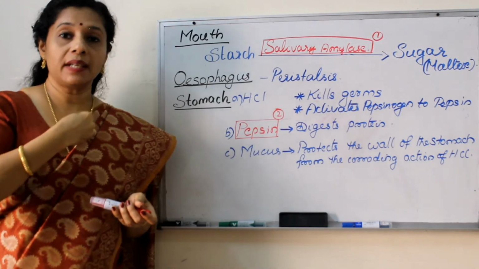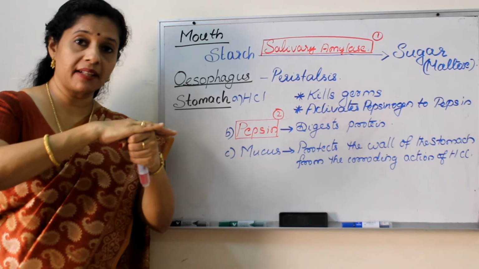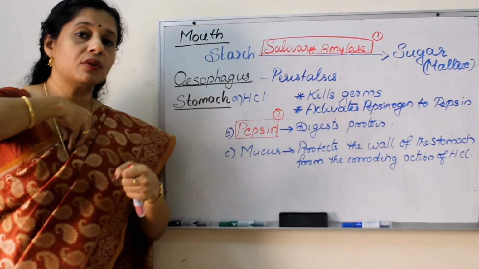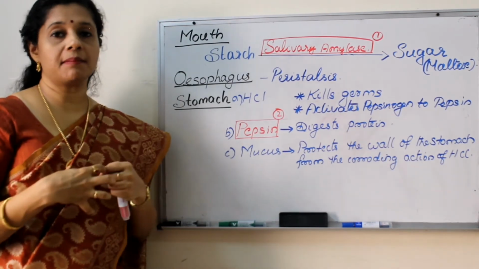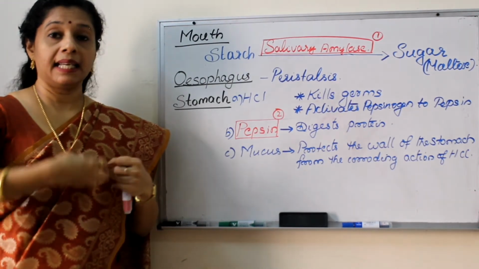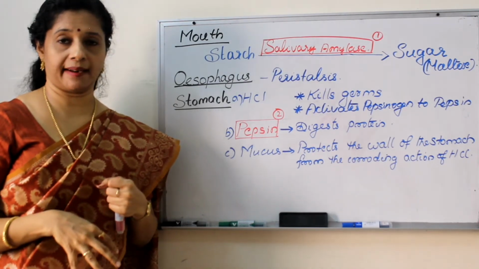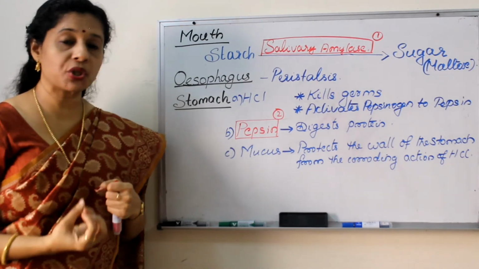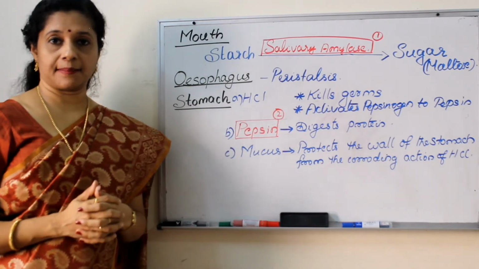And when we are swallowing, it will come to the food pipe. And I told you, epiglottis will prevent the food from entering the windpipe, so that the food will go inside the food pipe only. But once it comes inside the food pipe, it has to be pushed down. It cannot simply go or fall down by gravity. Okay, so it has to be pushed down. For that, there is a process called the peristalsis.